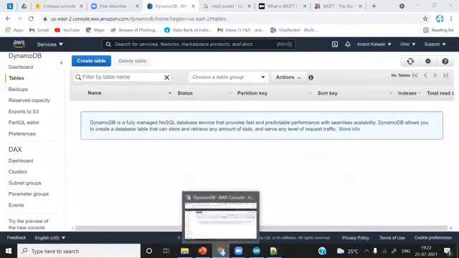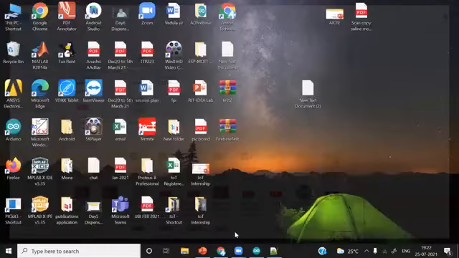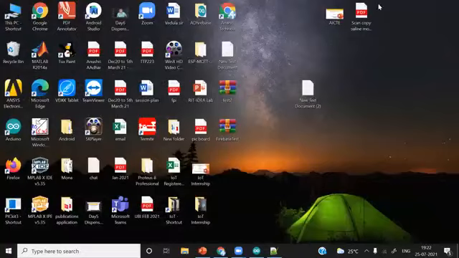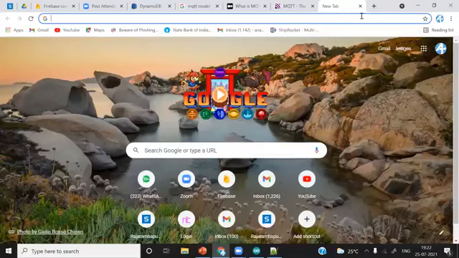Where can we use the MQTT protocol excluding AWS IoT? You can use it in Adafruit IO. I will just simply show you the list of software and platforms. You can see here MQTT platforms for ESP8266. Sorry.